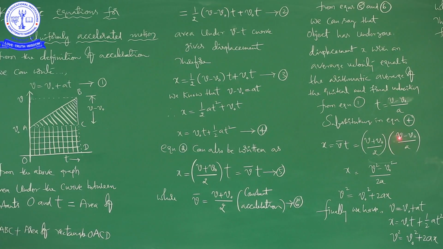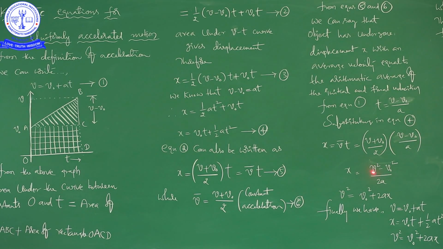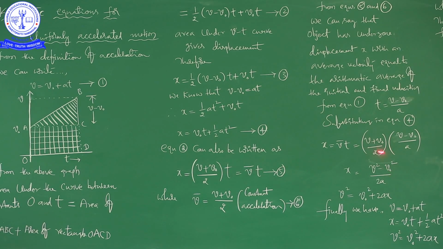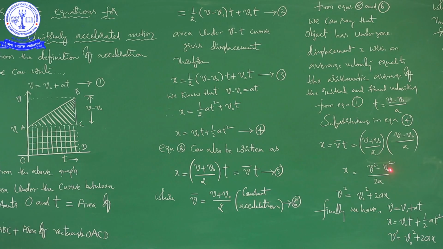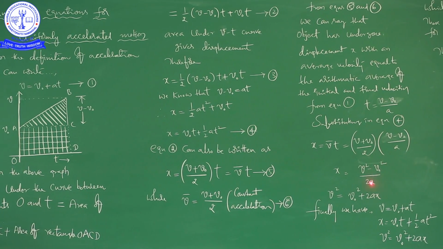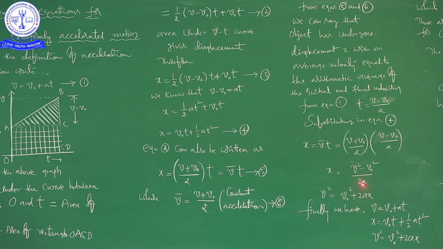A plus B into A minus B is equal to A square minus B square, divided by 2A. So, take this 2A to that side, 2AX, and send this V naught square to that side. Finally, V square is equal to V naught square plus 2AX. So, this is the expression we got.